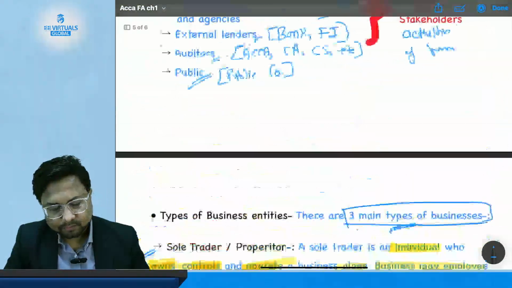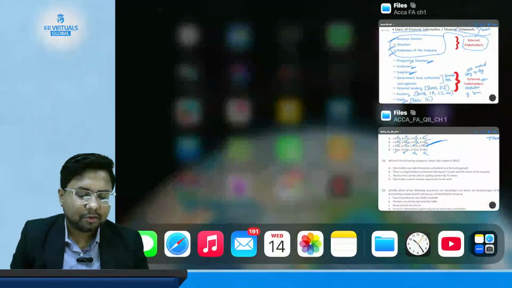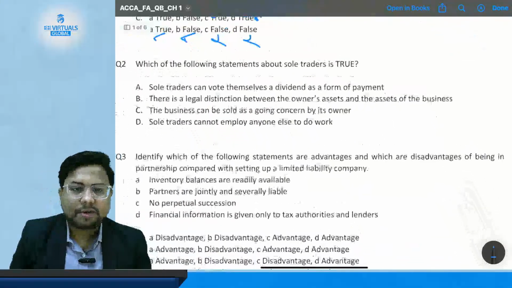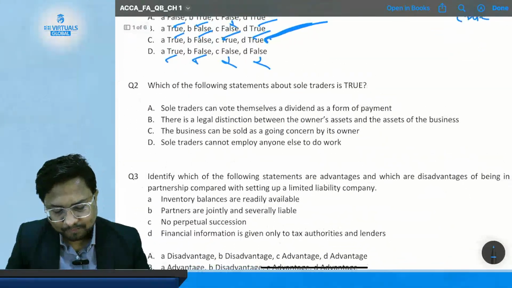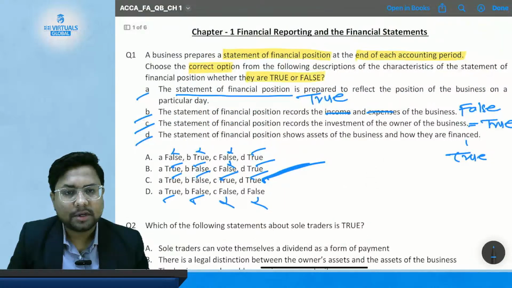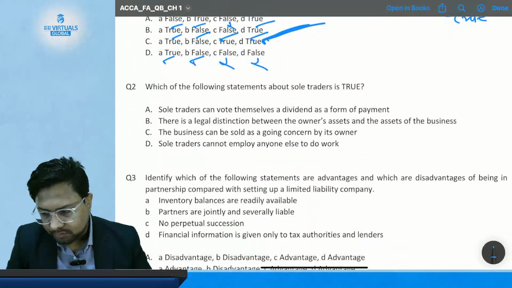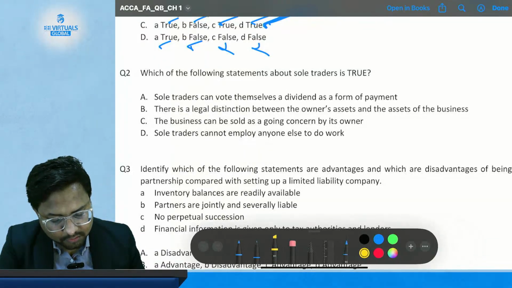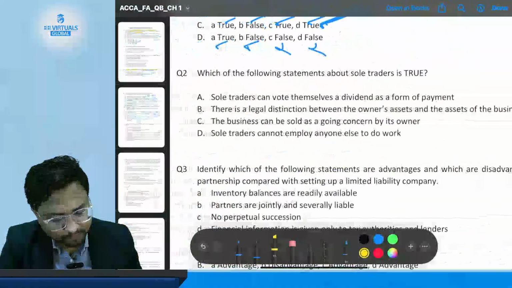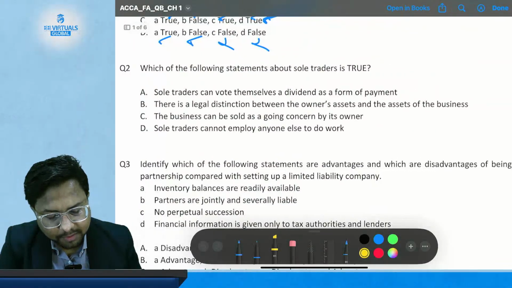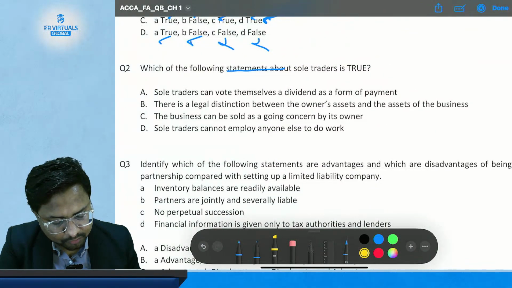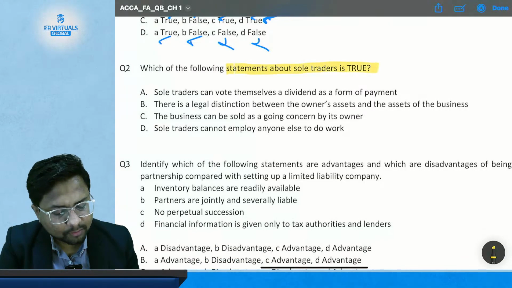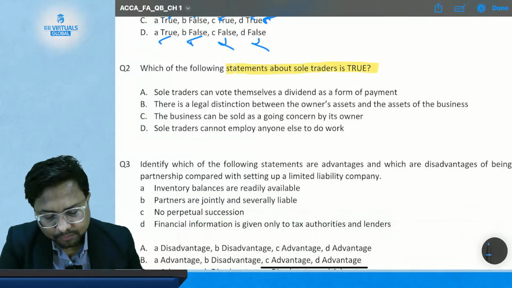Okay. Now let's start solving the questions, and we'll conclude this chapter today only, and start with fresh new chapters tomorrow. We have done question number 1 in yesterday's class only. Now comes question number 2. Which of the following statements about sole trader is true? So we have to identify which statement is true.